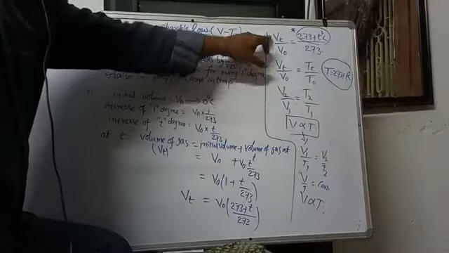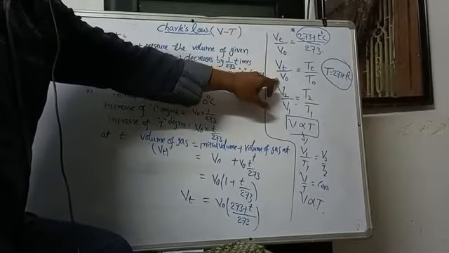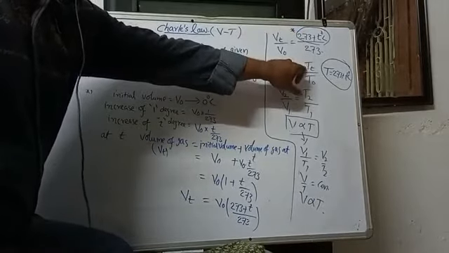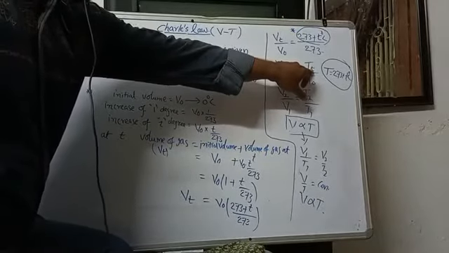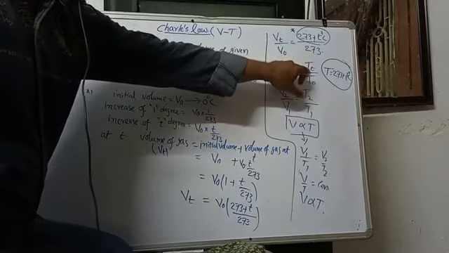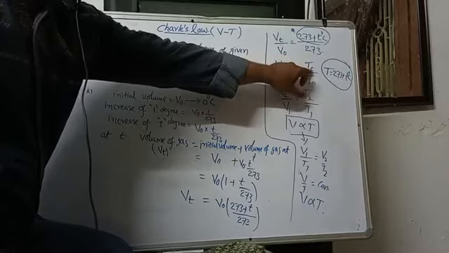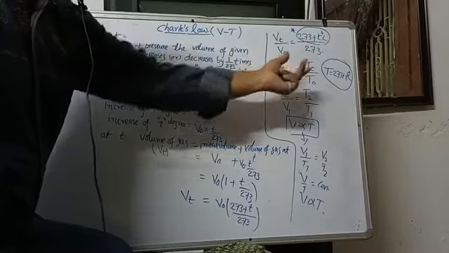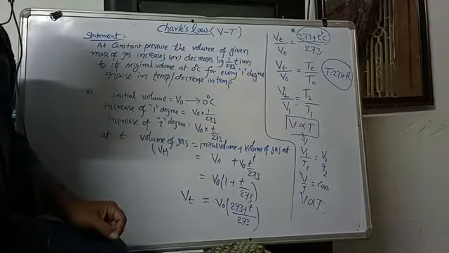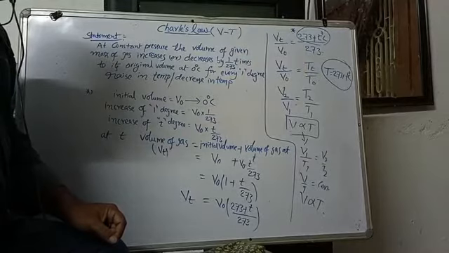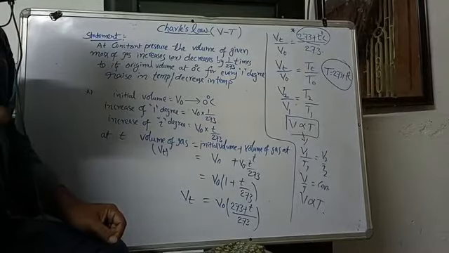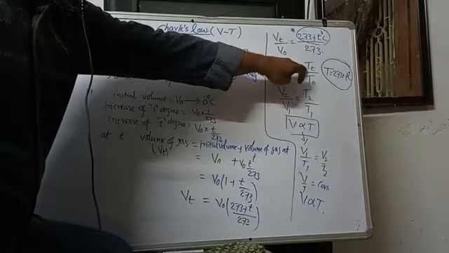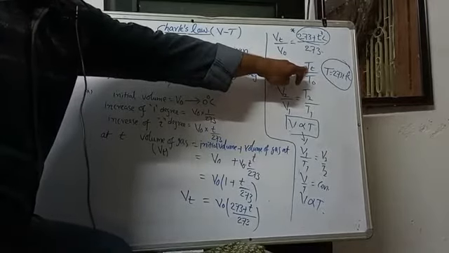So Vt by V naught is equal to, in place of this, I am writing capital T. Now onwards we are not considering Celsius; we are considering Kelvin only.